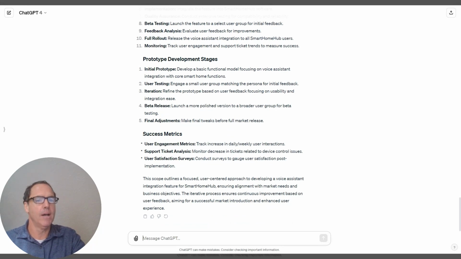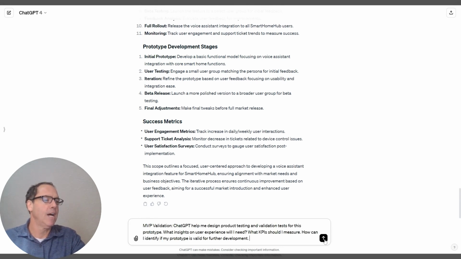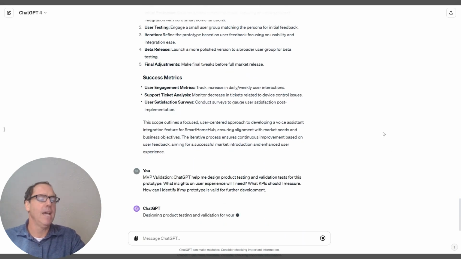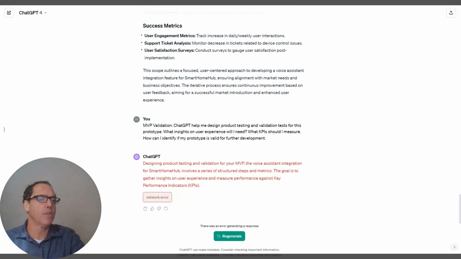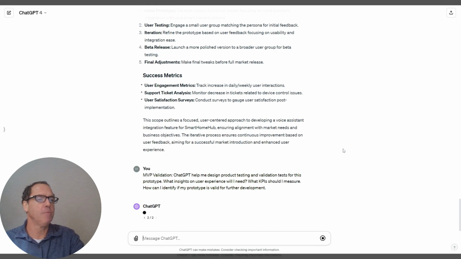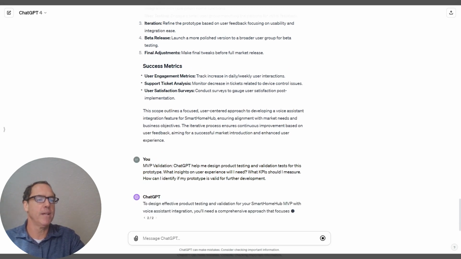Let's now ask it to help us design a testing and validation plan for this MVP. It's given us some information, but let's have it give us more information specifically about how we would take this MVP and then determine if it was successful enough to continue with the product. Okay, it's telling me that there was an error, so we're going to just regenerate this. Sometimes ChatGPT has a lot of people using it, so keep that in mind, but just hit regenerate.